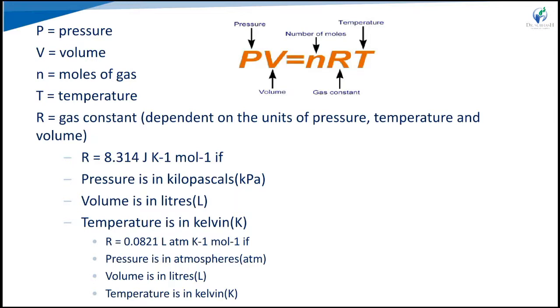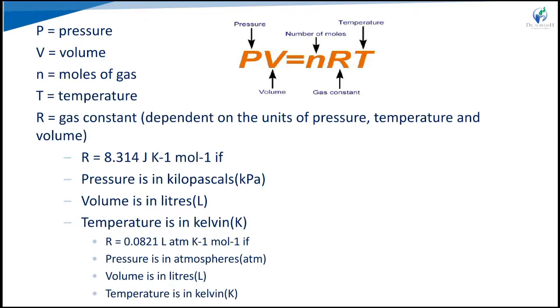So here we have PV is equal to nRT. P represents pressure, V is volume, n is the number of moles of gas, R is the gas constant, which depends on the units of pressure, temperature and volume, and T is the temperature. Here the pressure is given in kilopascals, volume in liters, and temperature in Kelvin. So volume and temperature we measure in liters and Kelvin, and the gas constant depends on the pressure unit, like atmosphere or kilopascals.